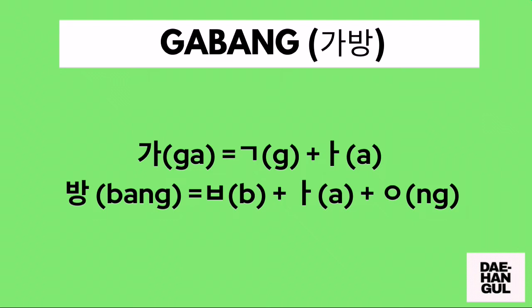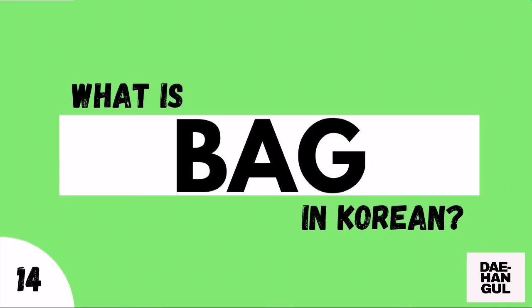Then, for the second syllable bang, we need to draw first a biyeup, or the b or p character in Korean, followed by the a character, followed by the iyeung character. Then, we just need to combine them to form the Hangul of gabang. And now, you already know what is bag in Korean.